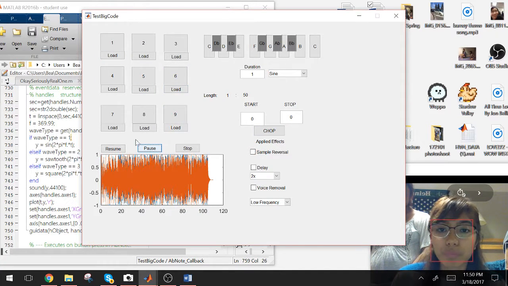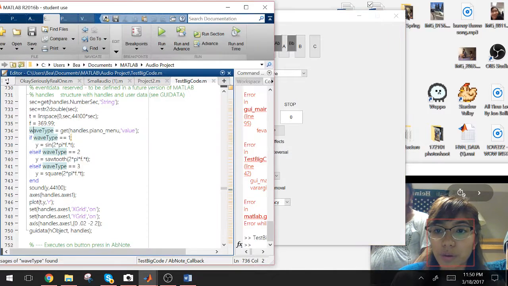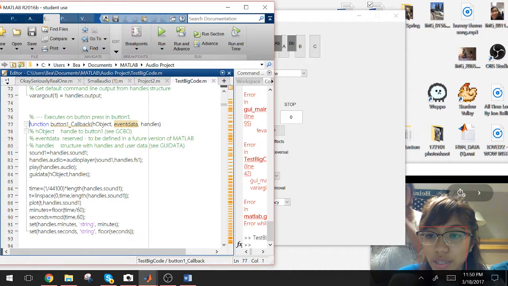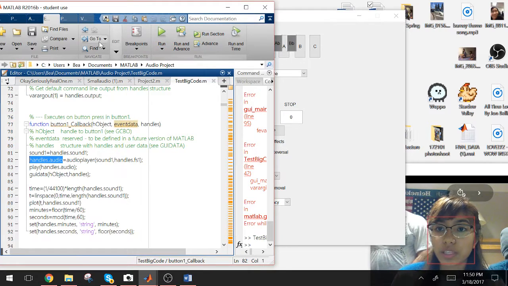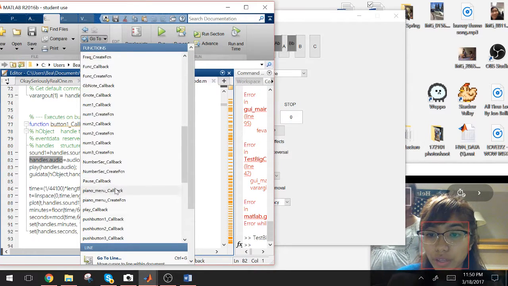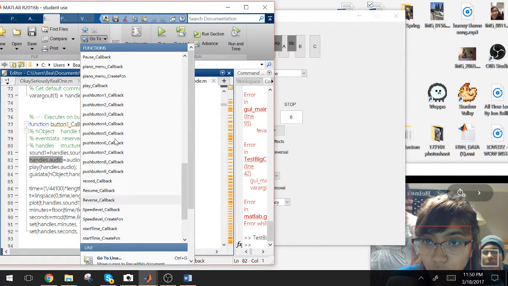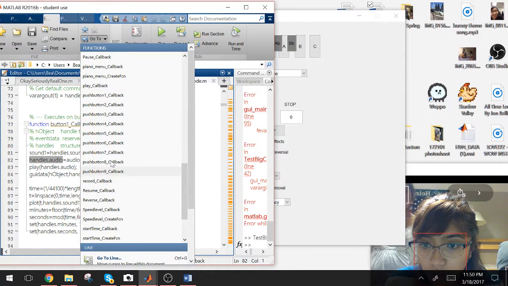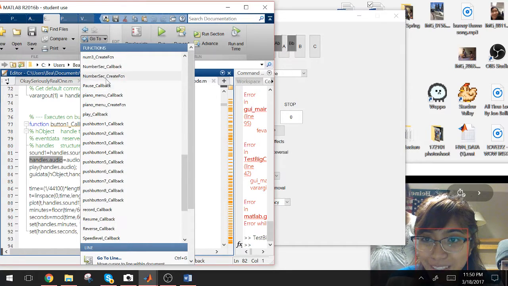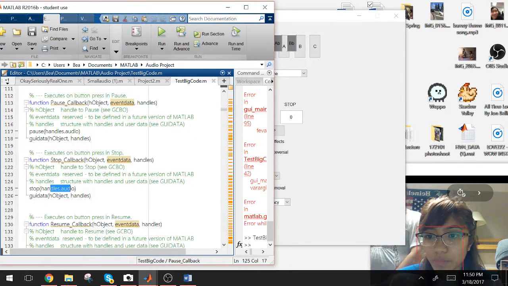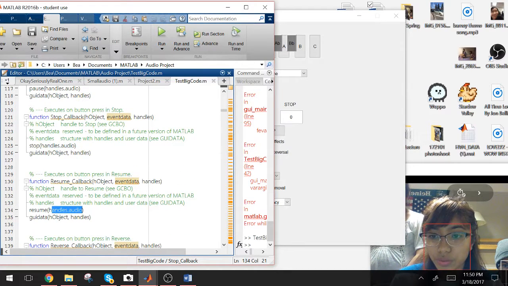So how we were able to present that is we set each of these buttons into handles.audio, which is a handle used with the pause callback, the stop callback, and also the resume.